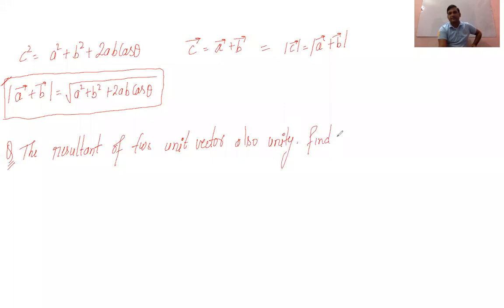Find the angle between them. So you need to find out the angle between them. They are saying the resultant of two unit vectors means they are taking the vectors as unit vectors, and the resultant of those unit vectors is also unity. 60 degree?